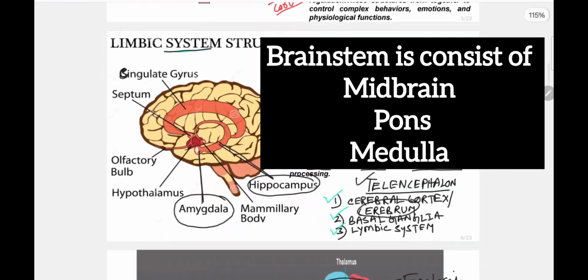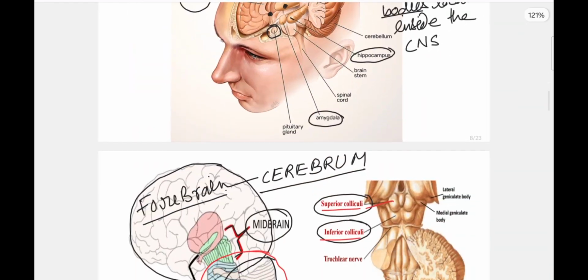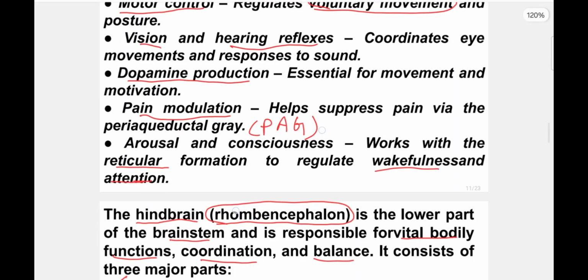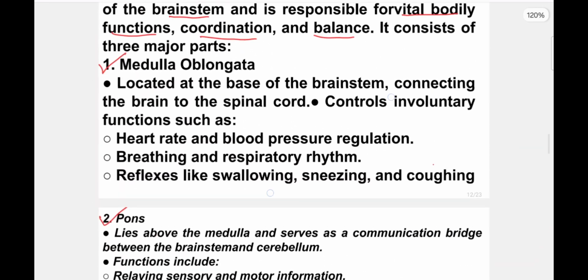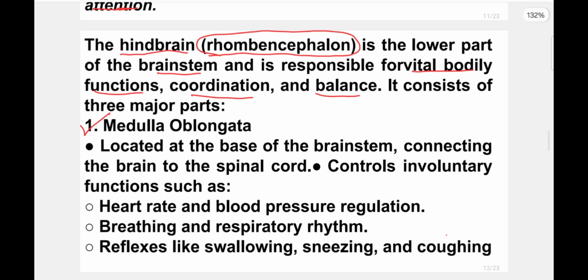Next, what are the functions of these parts of the hindbrain? The first part is the medulla oblongata. It is located at the base of the brainstem, connecting the brain and spinal cord. It controls involuntary functions. Now, what do you mean by involuntary functions? Involuntary functions are the functions that we do not control by ourselves, like our heart rate.